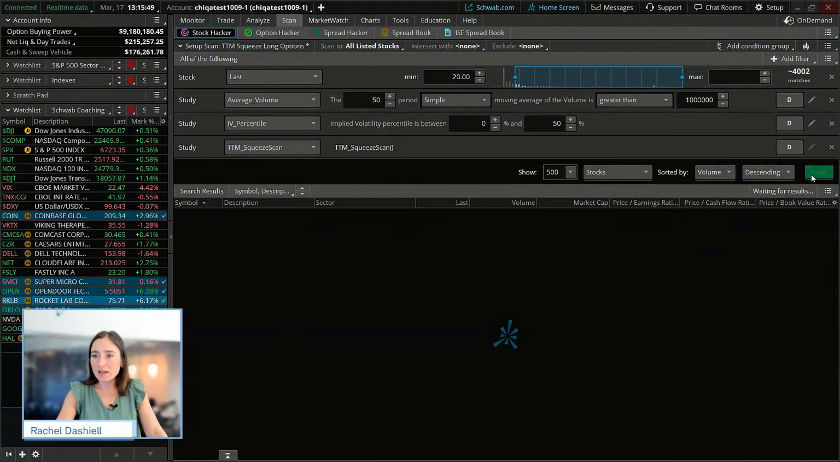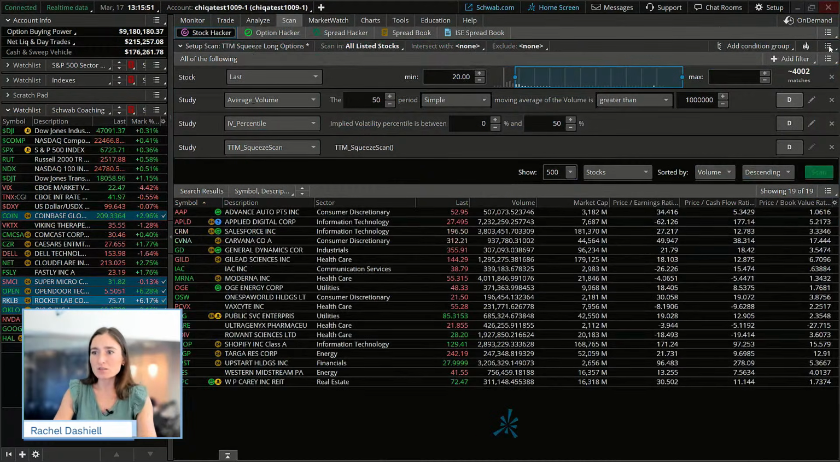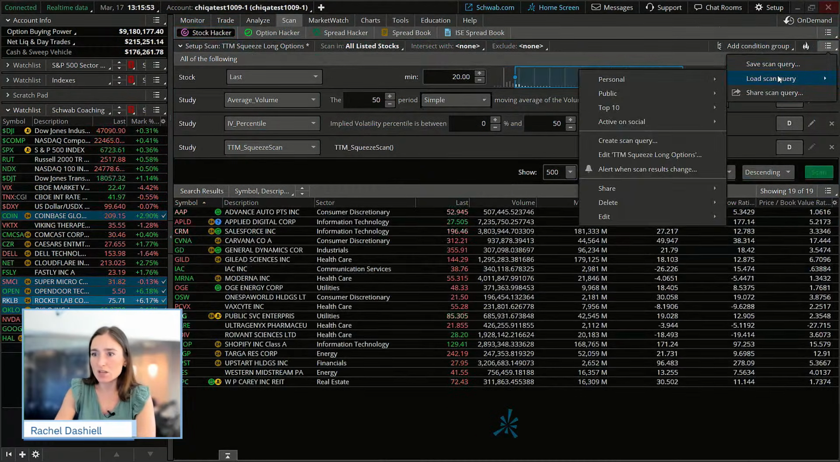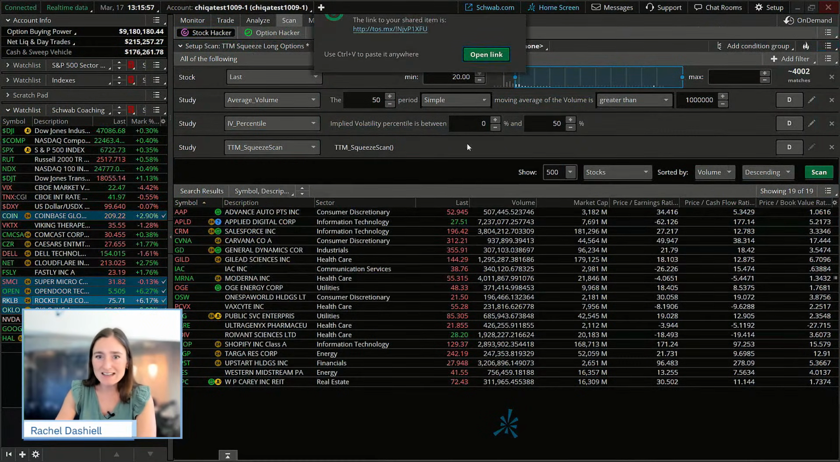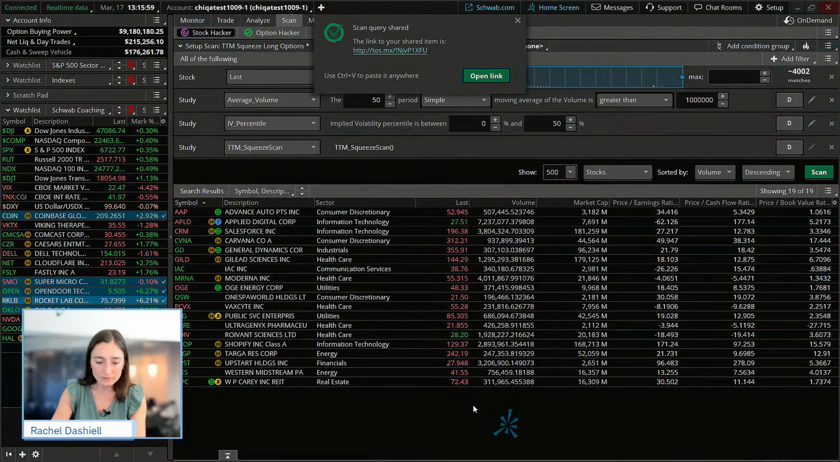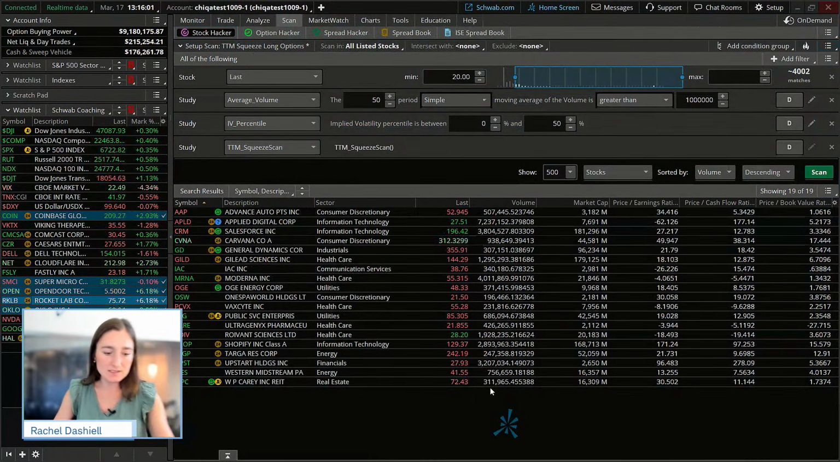So we're going to hit scan here. It's going to give us some results, and I'll share this with you each as well. Share scan query. You can use this as an example for looking for volatility squeezes to set up and look at some of those technical levels when you're deciding whether you want to buy a call or buy a put.